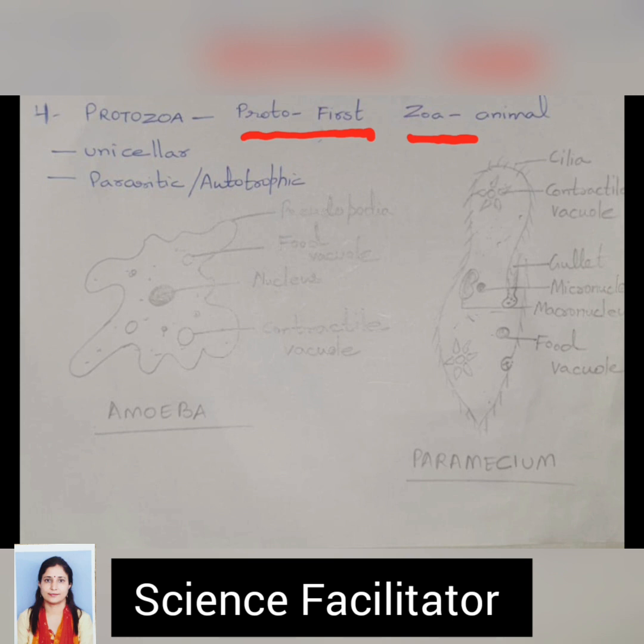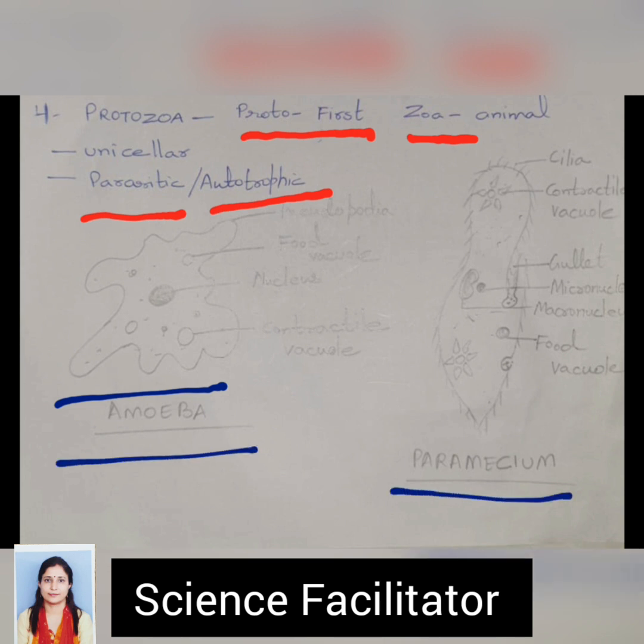Regarding their nutrition, they may be parasitic, that is, they live inside the body of other living organisms to get the food, like the malarial parasite Plasmodium. It gets food from human beings. And they may be autotrophic like Euglena. They may possess chlorophyll to synthesize food with the help of photosynthesis. Let's discuss their structure, that is the structure of amoeba and paramecium, with the help of diagram. What are the general features of their body?